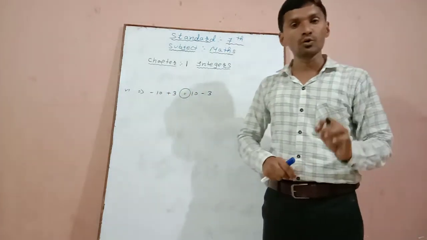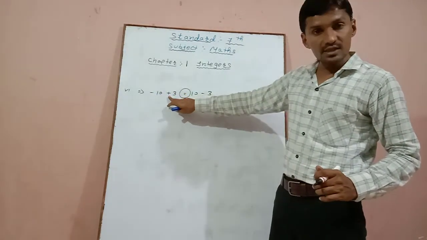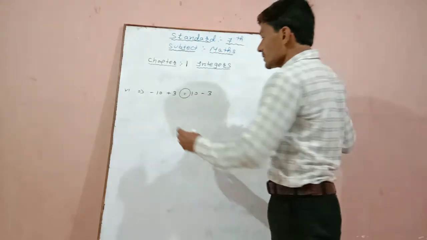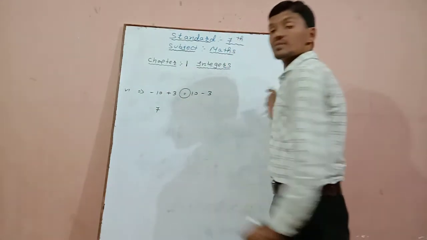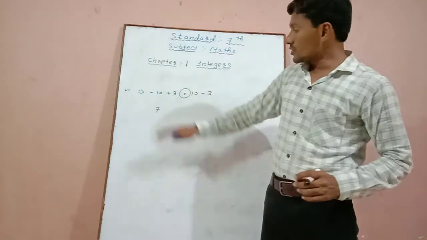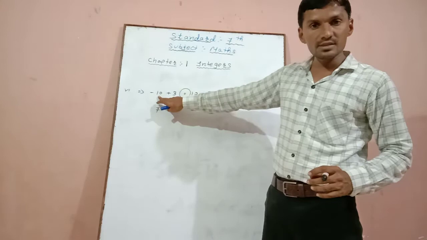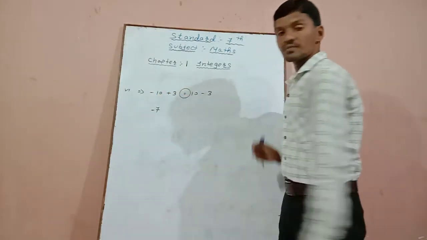Now we have to prove that. Let us start with LHS. Compare the sign: minus, plus. So 10 minus 3, the answer will be 7, but -7. Why -7? Because the greater number is 10 and its sign is minus. So the answer will be -7.